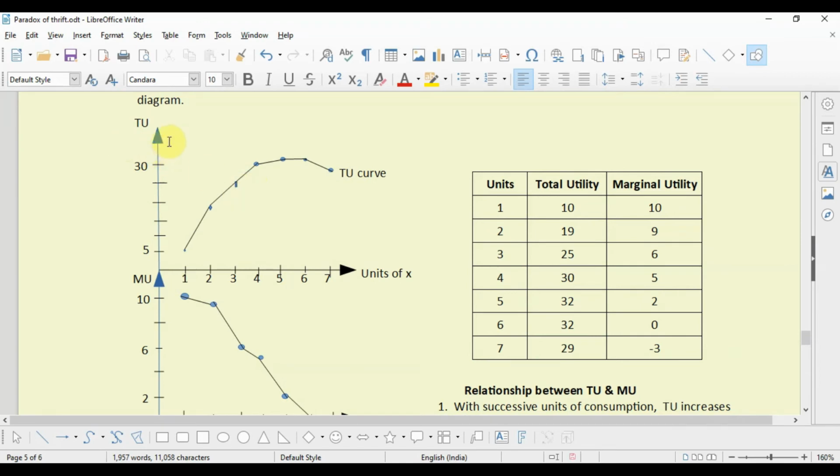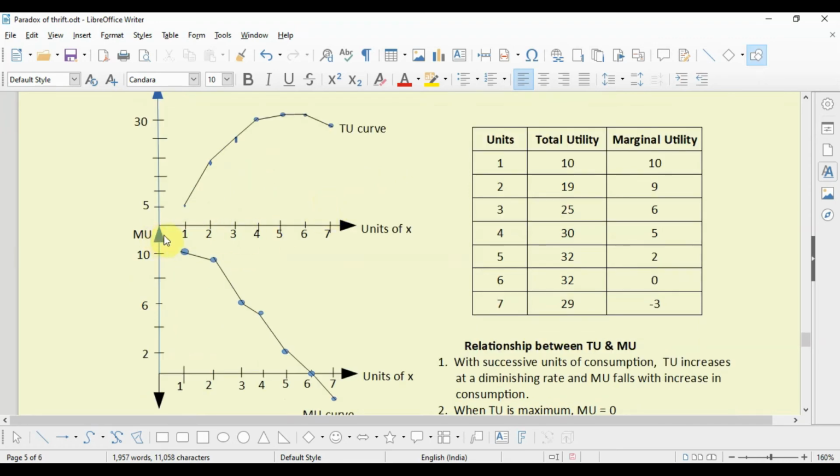In figure 1, we have measured total utility on the vertical axis and units consumed of X on the horizontal axis. Now, for each unit of consumption, total utility is plotted and a curve is drawn and we get the total utility or TU curve. In diagram 2, we measure marginal utility on the vertical axis and units consumed of X on the horizontal axis, and we plot the marginal utility derived from the consumption at various points, and we join the points and get the marginal utility curve.